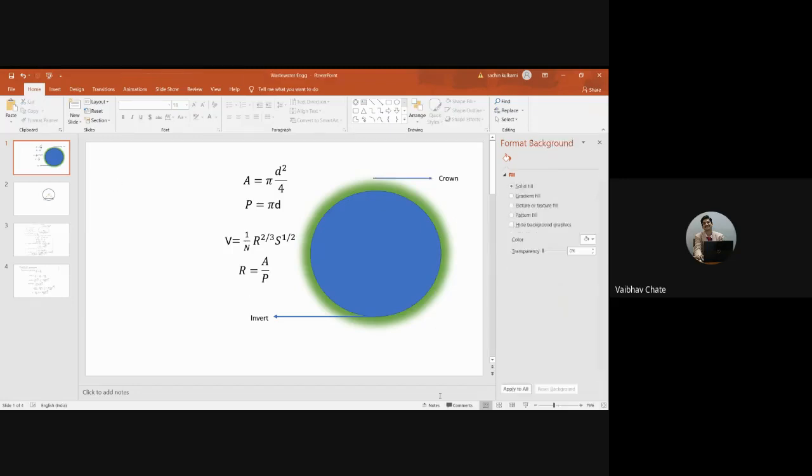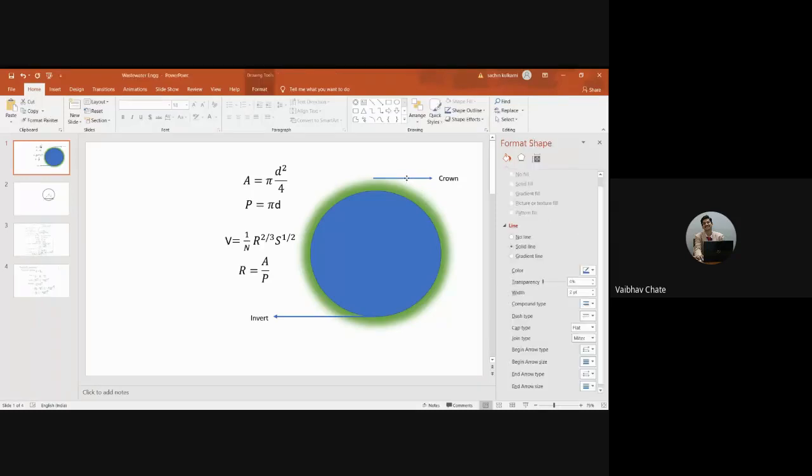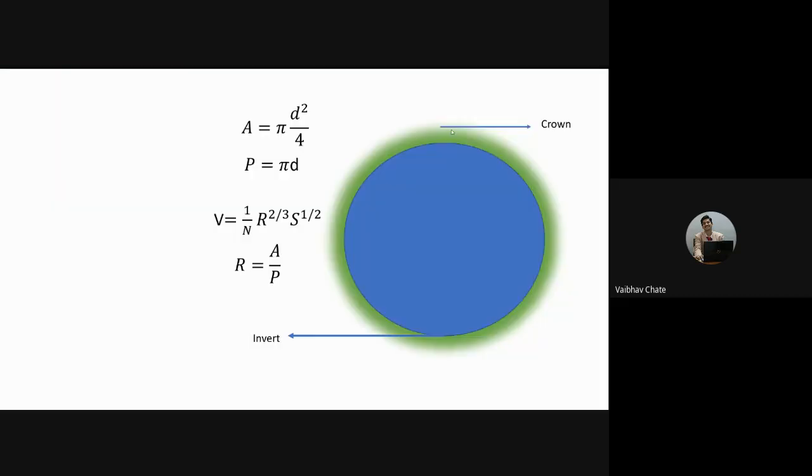Can you see now? This is the crown. When we talk about a crown, we wear it on the head, at the top. This is the invert. As a civil engineer, you will be referring to the invert of the pipe whenever you talk about slopes and other things. We will not be considering the thickness of the pipe; the outer thickness will not be considered.